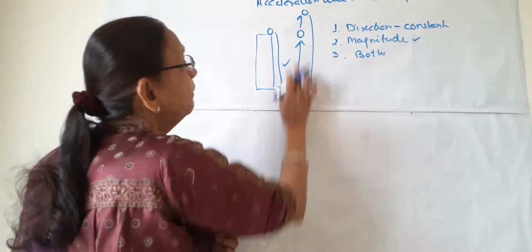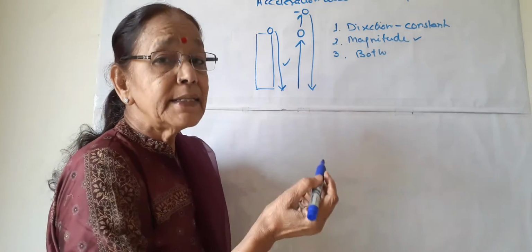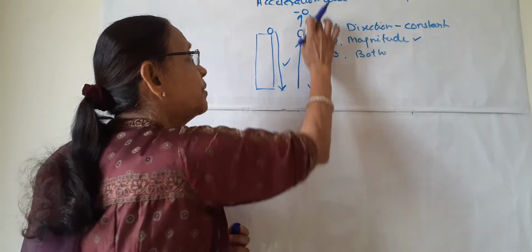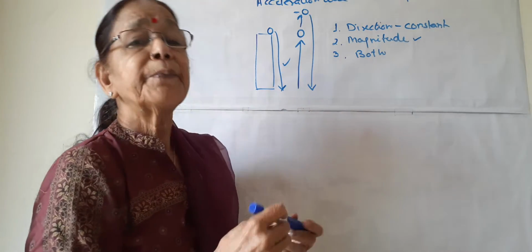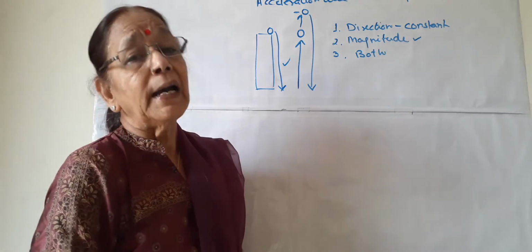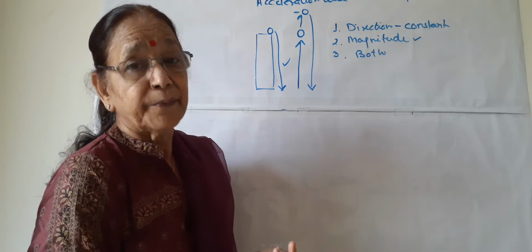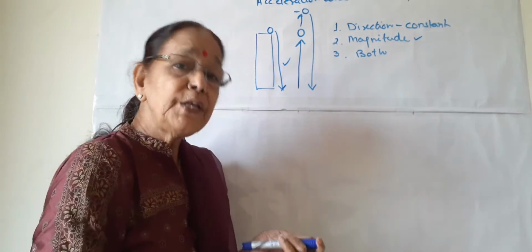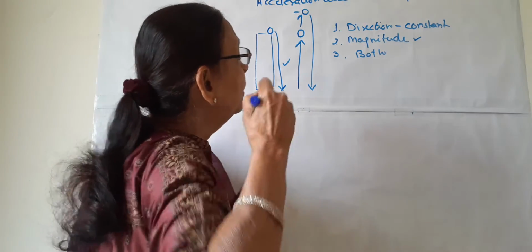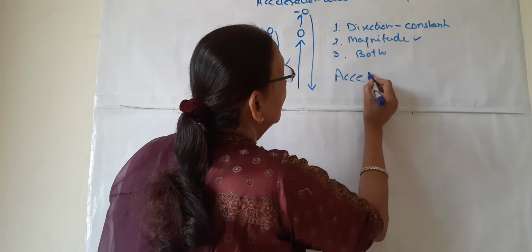In this case, when the ball is thrown up to here, the velocity decreases, and once it reaches the maximum position, it comes down and then the velocity increases. It means in both the cases, either velocity is increasing or it is decreasing. It means there is a change in velocity. And what is this change in velocity? We know that when velocity is changed, it causes acceleration.